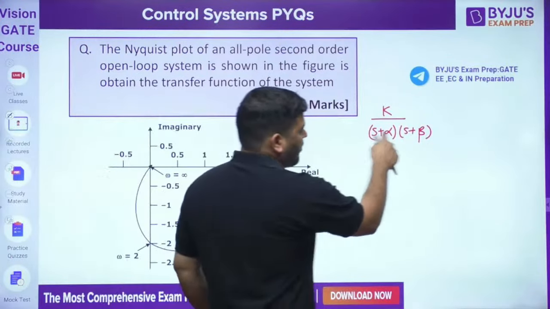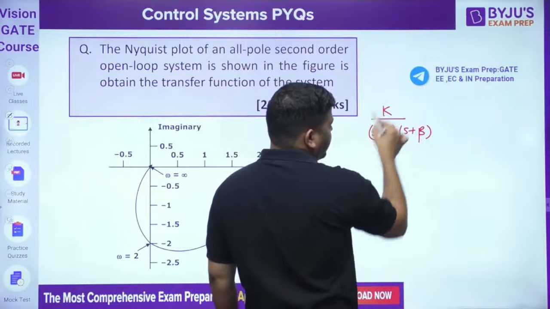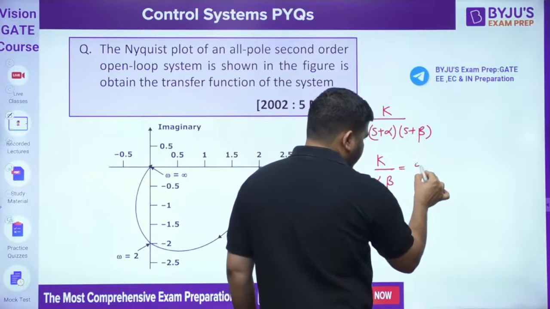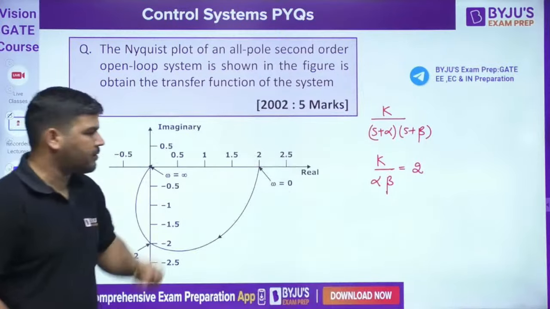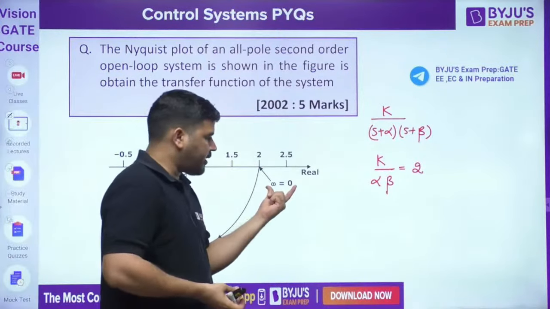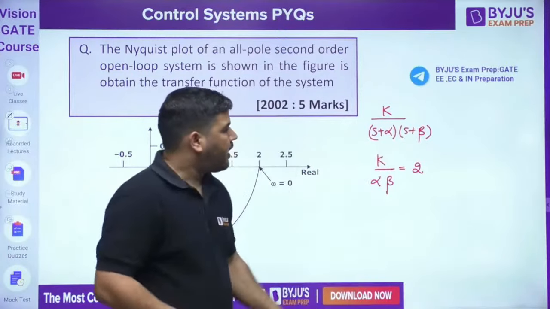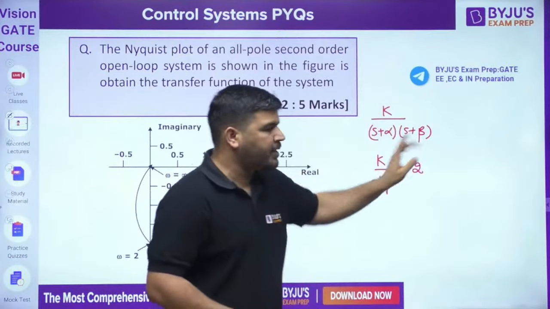It means if you put omega equal to 0, then the magnitude of this function will become k divided by alpha into beta. This has to be 2. It is given from this point. You can say that at omega equal to 0, s will become 0, and then this magnitude came out to be 2.